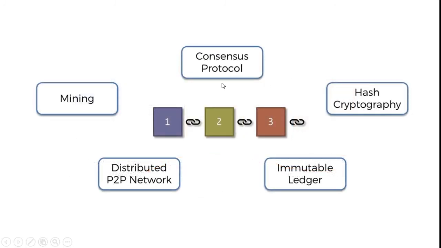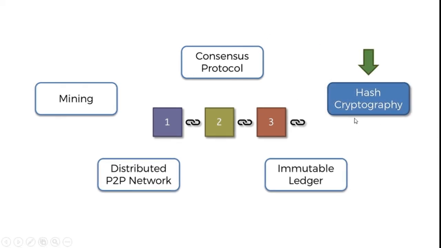So there is more to the blockchain. Concepts like mining, distributed peer-to-peer networks, immutable ledger, hash cryptography, and consensus protocol. We are going to see all of these concepts one by one in the next videos. We will start with hash cryptography in the next video.